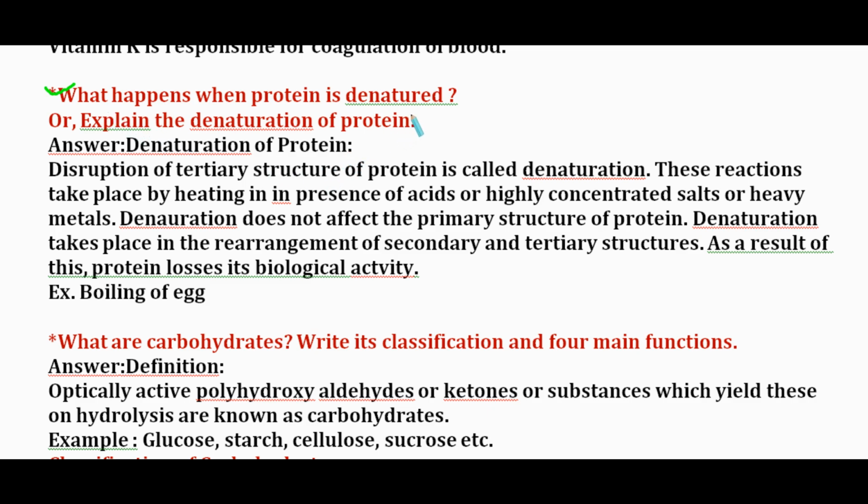What happens when protein is denatured? Or explain the denaturation of protein. Disruption of the tertiary structure of protein is called denaturation. These reactions take place by heating, in the presence of acids, highly concentrated salts or heavy metals. Denaturation does not affect the primary structure of protein. Denaturation results in the rearrangement of secondary and tertiary structures. As a result of this, protein loses its biological activity. Example, boiling of egg.